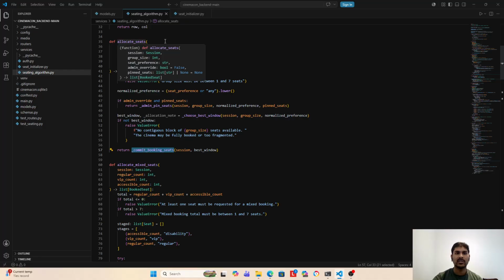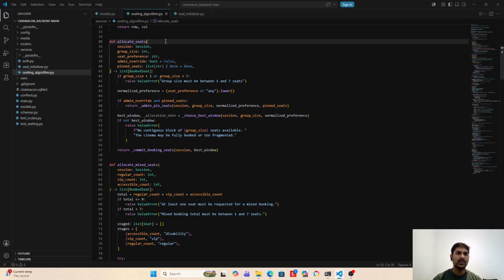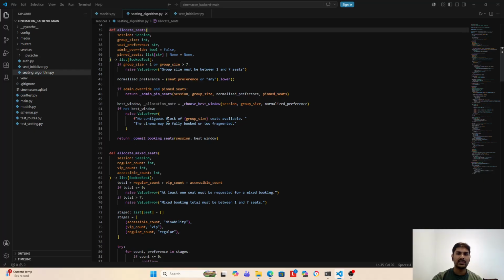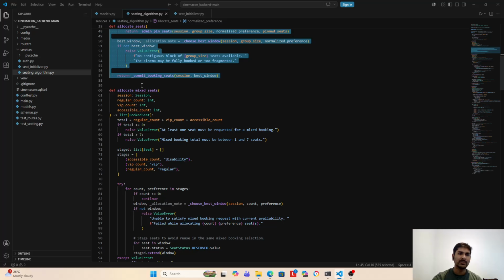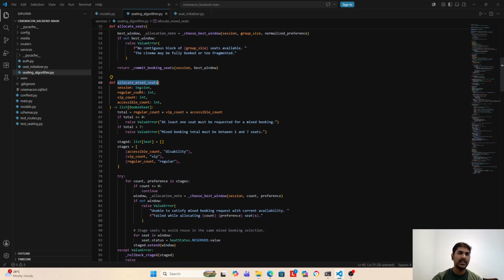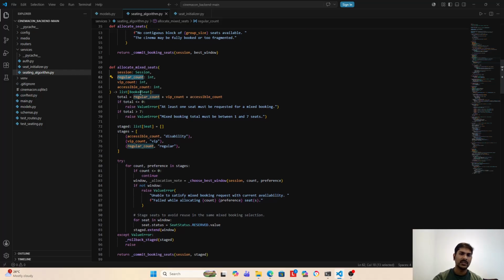Also, there are two types of booking in this application. Either we go for normal booking, where you provide a preference like VIP, regular or disabled, and it books by that. There is also something for mixed seats, where we have a certain amount of VIP, a certain amount of accessible and a certain amount of regular.